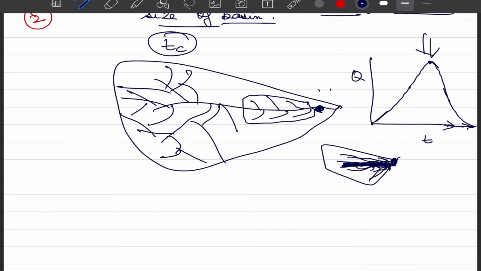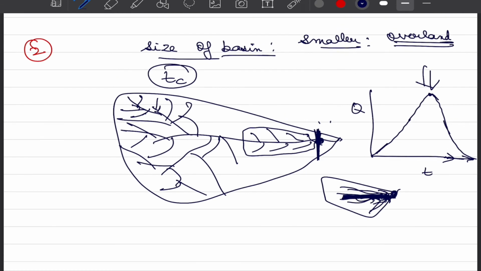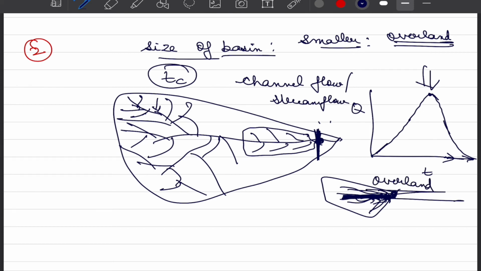Whereas in larger watersheds, the points that are farther away from our measuring site would ultimately find enough time to join the river, and hence flow in larger watersheds is typically channel flow or stream flow. In smaller watersheds, we typically have the overland flow, and we have already talked about Hortonian overland flow as well as saturated overland flow.